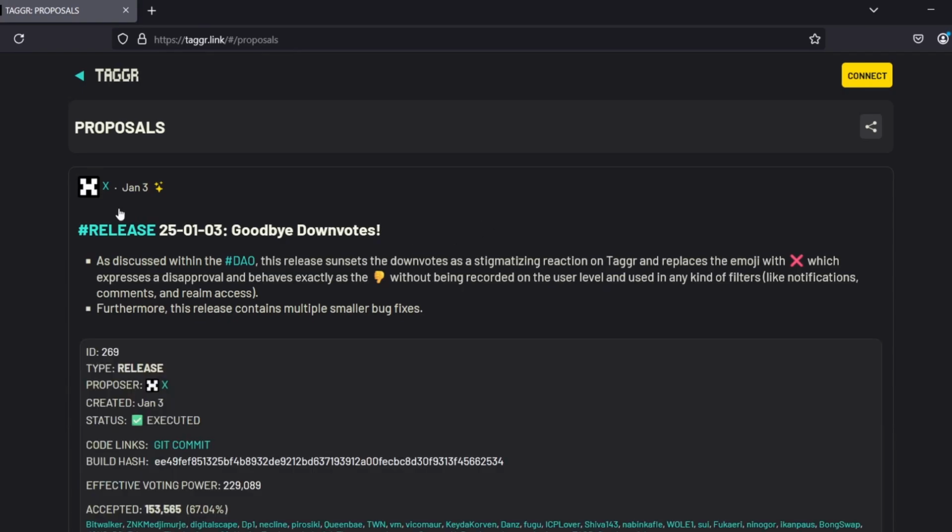Proposals. Now the last proposal was January 3rd. Goodbye downvotes. As discussed, this release sunsets the downvotes as stigmatizing reaction and replaces emoji with an X, which expresses a disapproval and behaves exactly like a thumbs down without being recorded on the user level and used in any filters like notifications, comments, and realm access. Furthermore, this release contains multiple smaller bug fixes.